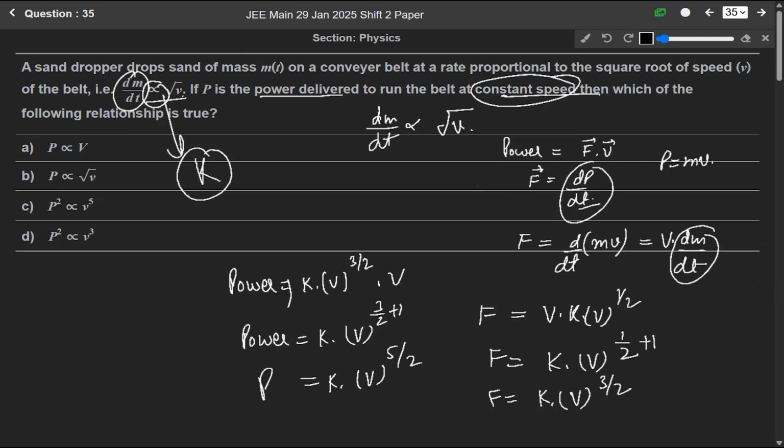If we square both sides, to find the answer, we find P squared is directly proportional to v to the power 5. Removing the proportionality constant, we write the proportionality sign. So P squared is directly proportional to v to the power 5, means option C is the correct answer.